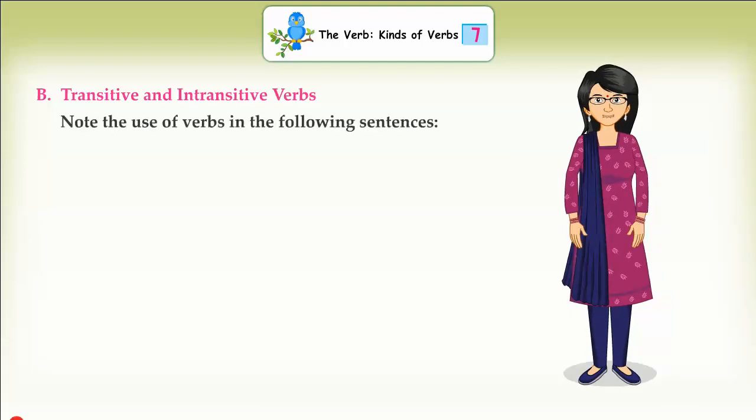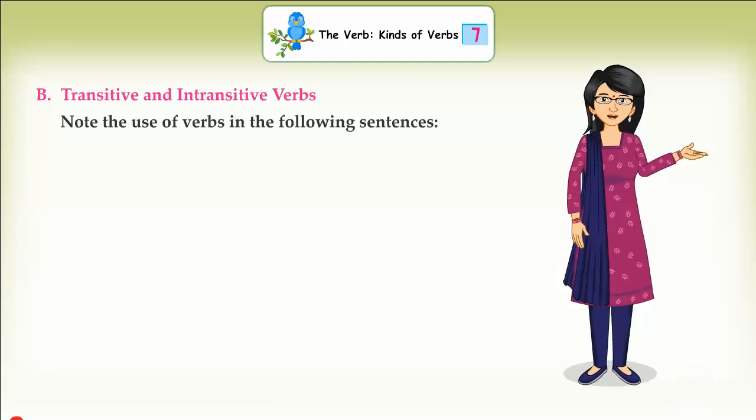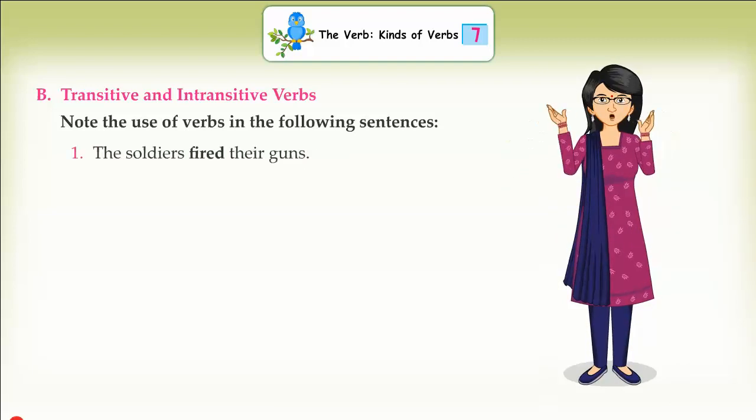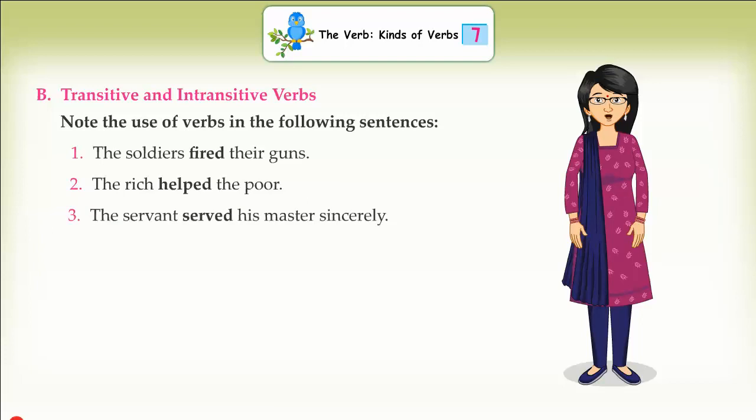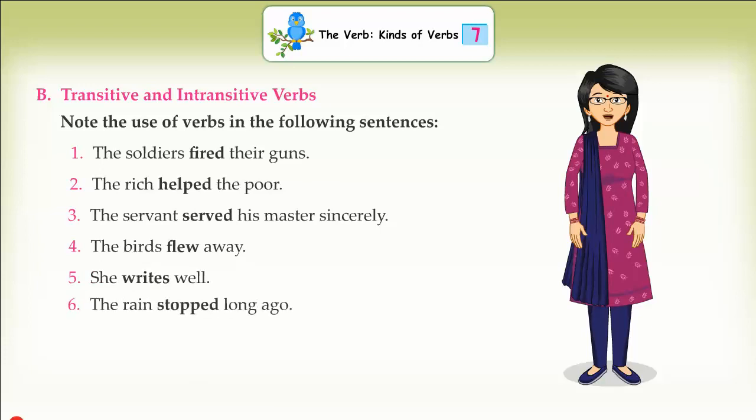B. Transitive and intransitive verbs. Note the use of verbs in the following sentences. 1. The soldiers fired their guns. 2. The rich helped the poor. 3. The servant served his master sincerely. 4. The birds flew away. 5. She writes well. 6. The rain stopped long ago.